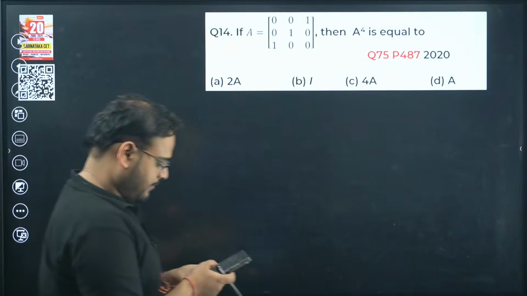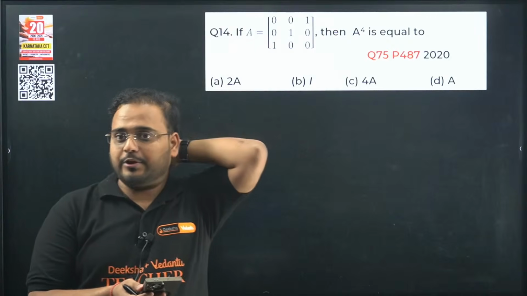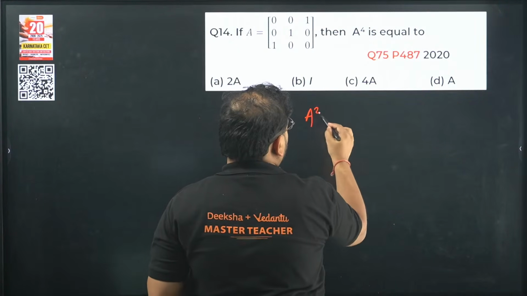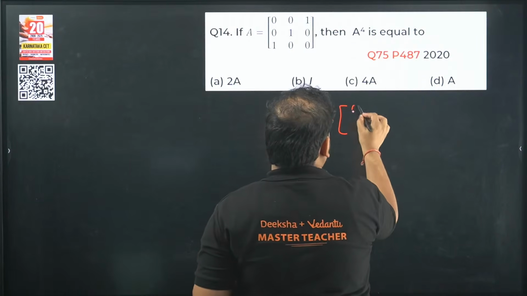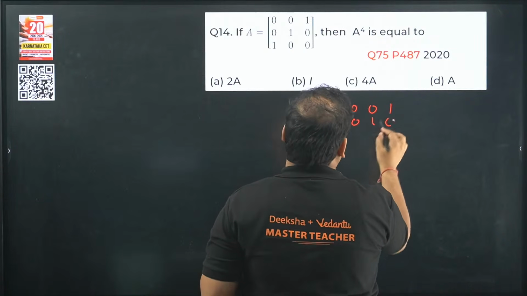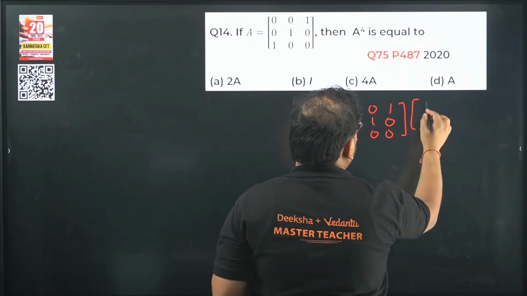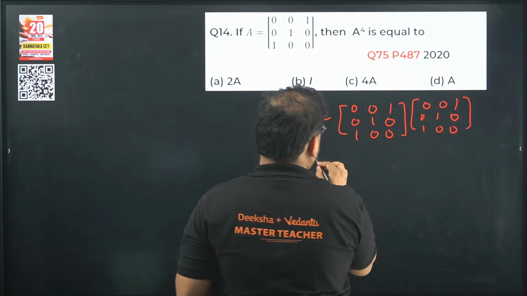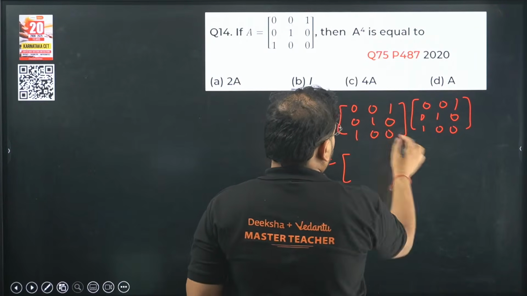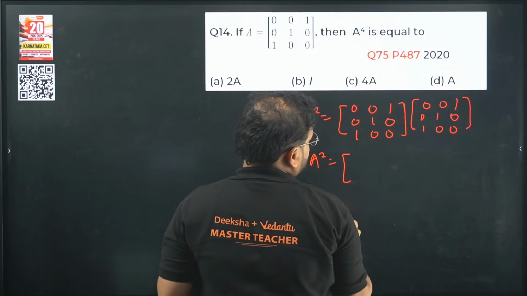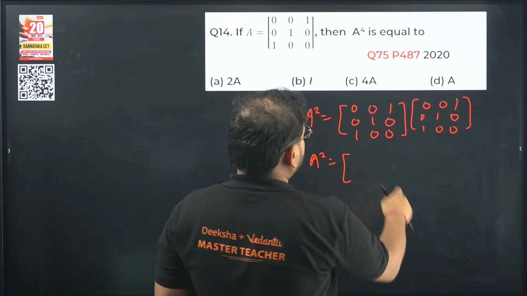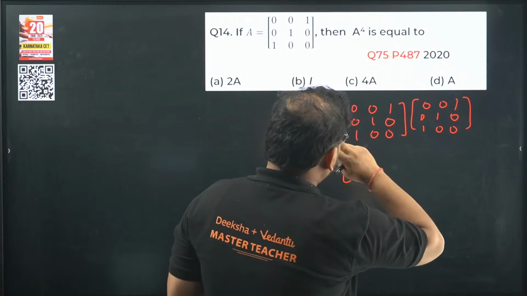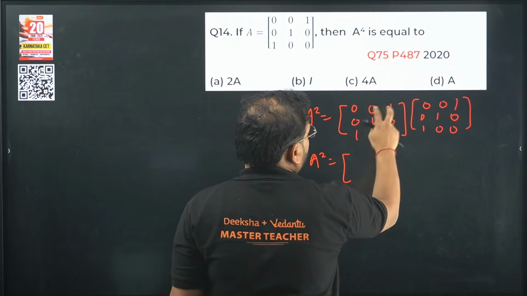14 now. Yes. Question number 14. A power 4 is equal to what? We have the power 4. We'll find A square first. So we'll get what? 0, 0, 1, 0, 1, 0, 1, 0, 0, multiplied with itself. 0, 0, 1, 0, 1, 0 and 1, 0, 0. Check here. Row to column. So 0, 0, 1. Excuse me. This is also like this, no? 0, 0, 1. And have I written something correct? 0, 0, 1. So 0, 0, 1.